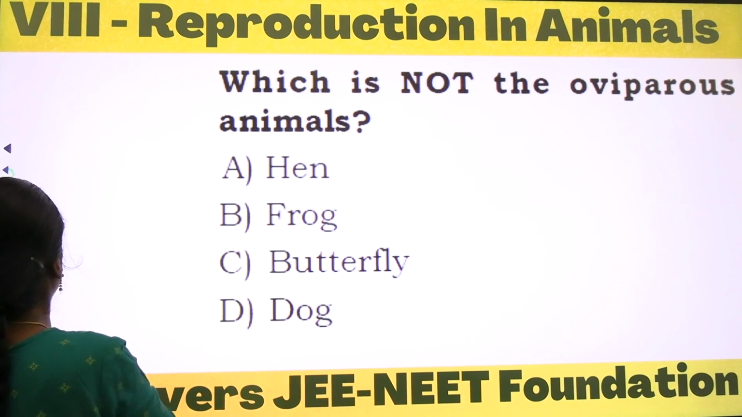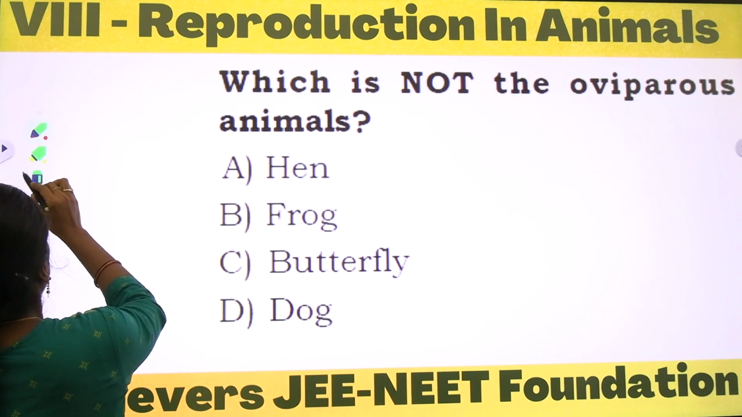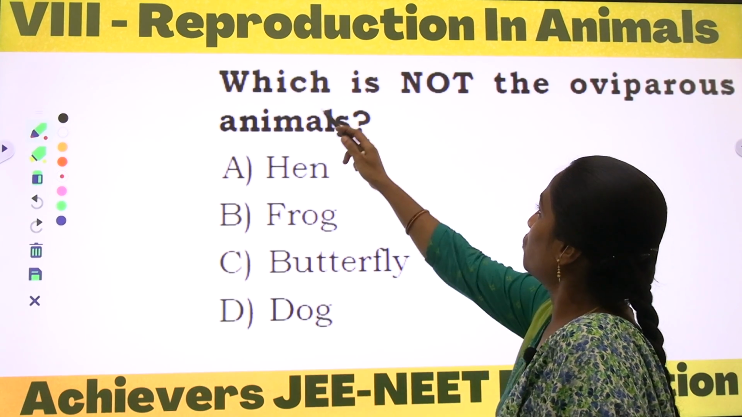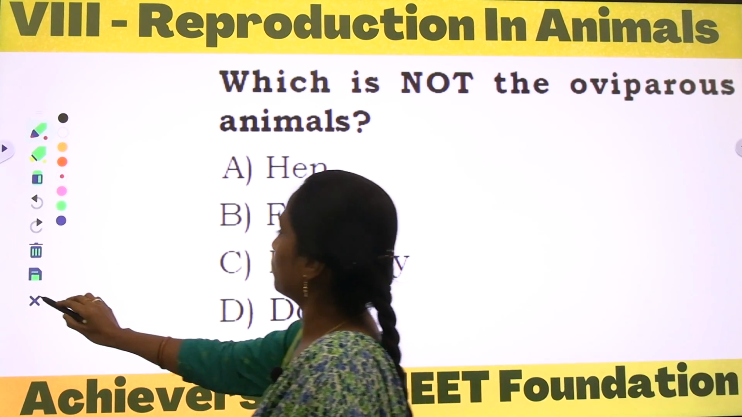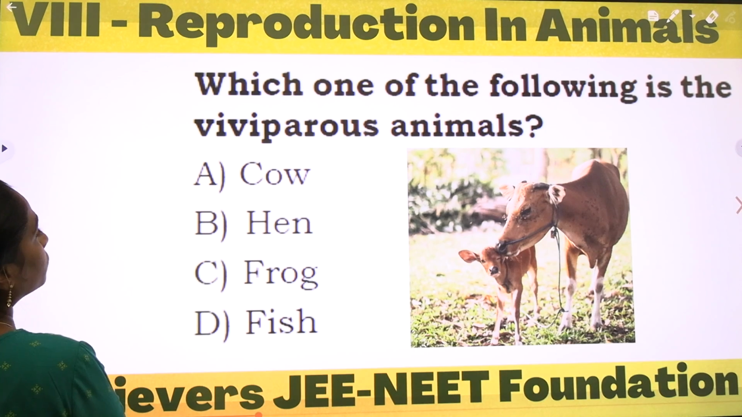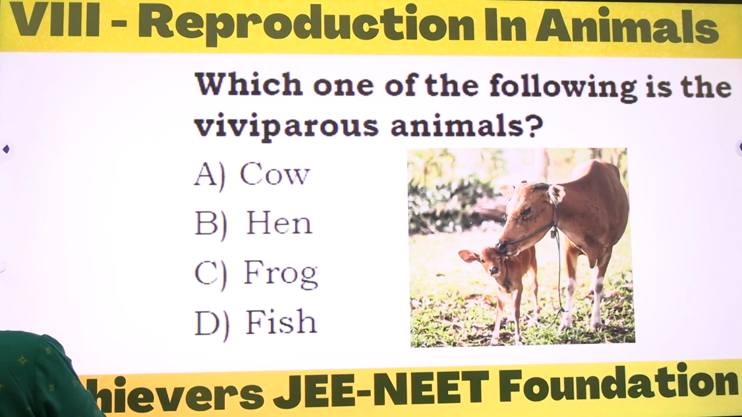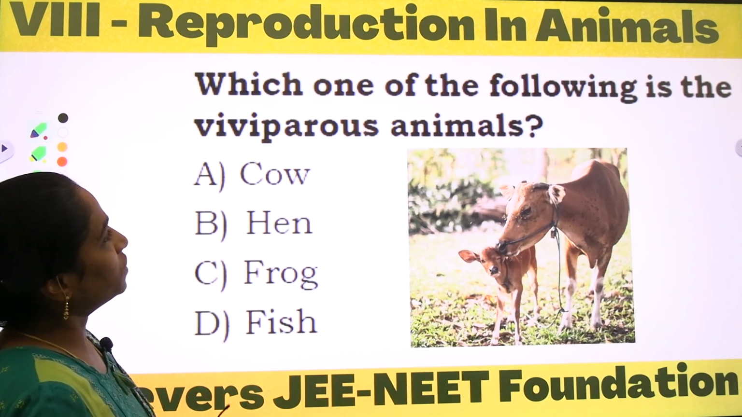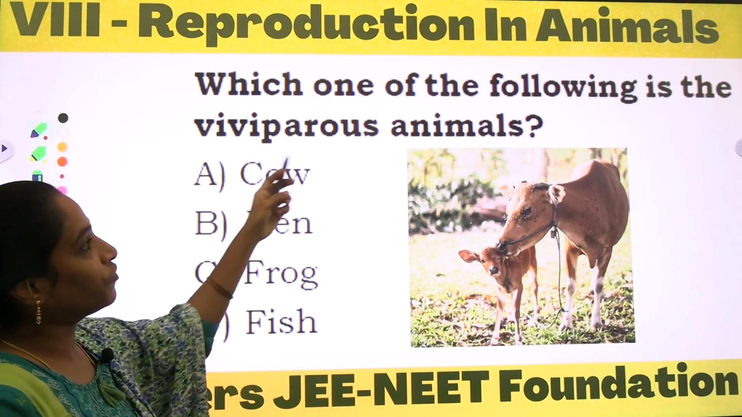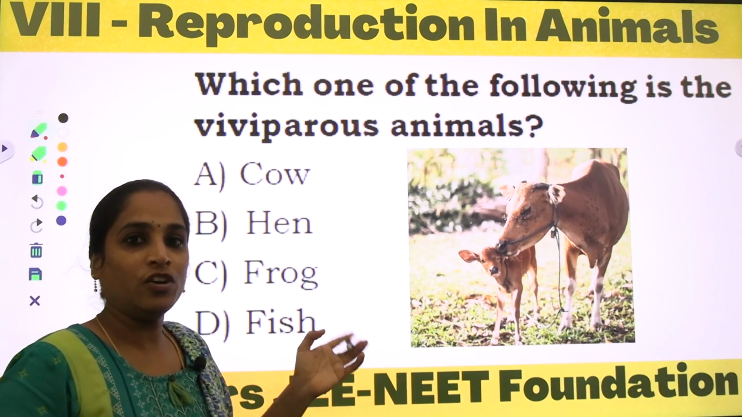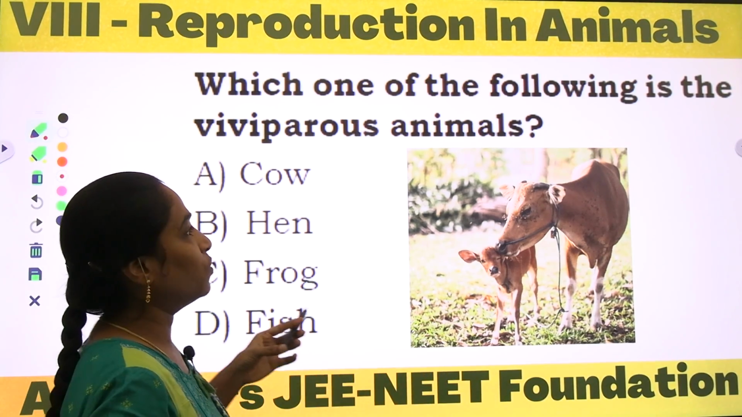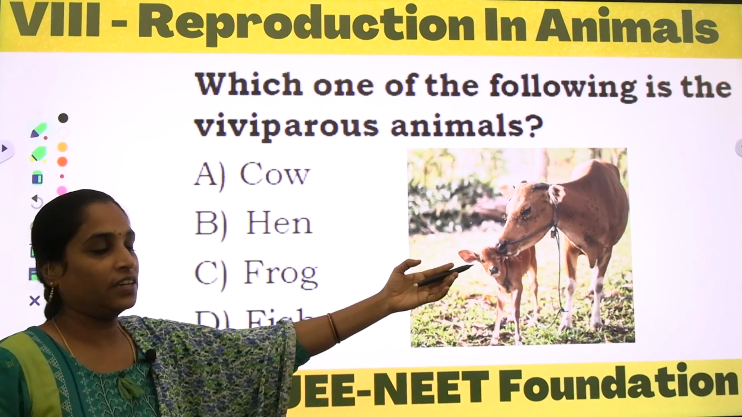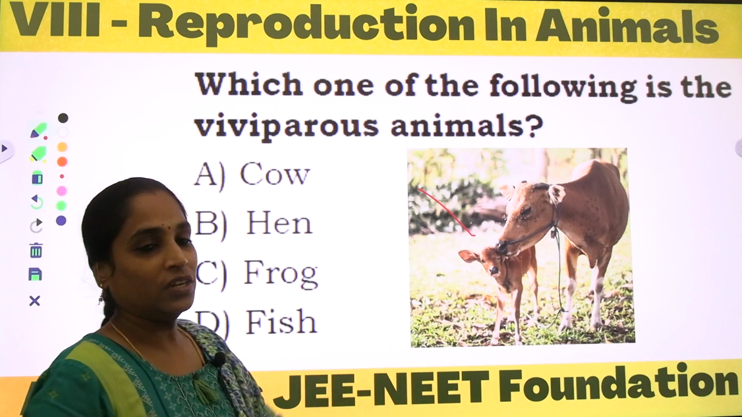Coming to the next question, dears. What is the next question here? Which one of the following is viviparous? Previously we were discussing which is not oviparous, and now he is asking which of the following is viviparous. The picture indicates a cow giving birth to a calf.